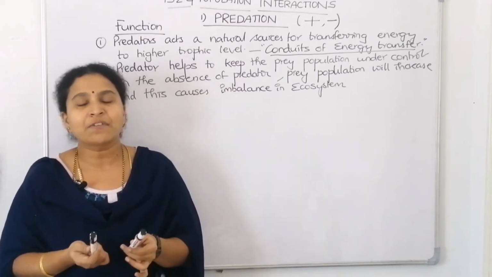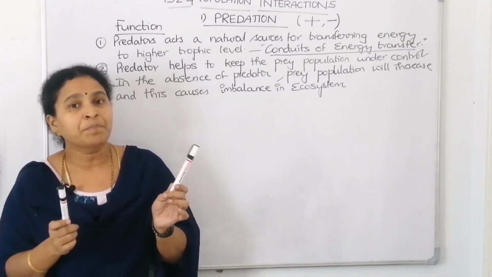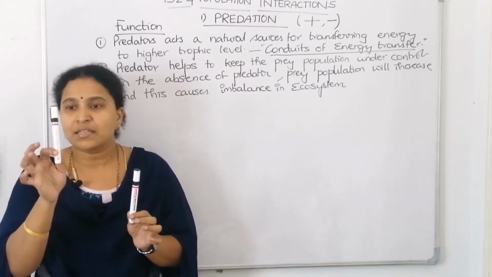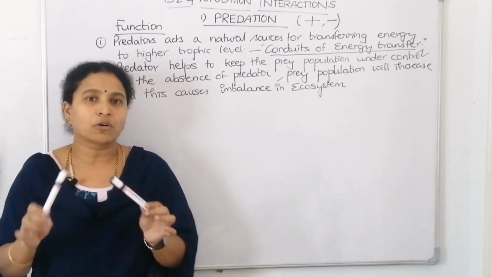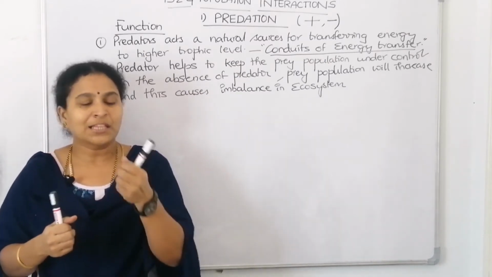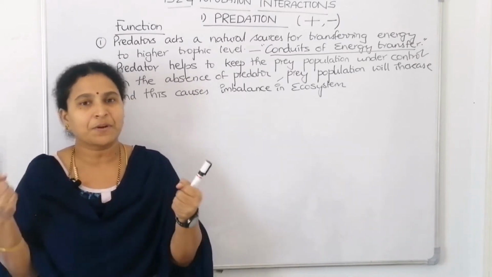When they're fighting with each other, I told you for competition the symbols are minus and minus. Neither can survive, right? If there is a rupee note and two people are fighting for that rupee note, this person is pulling from this end, and this person is pulling from this end.